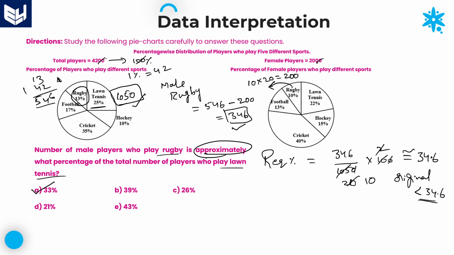33 percentage. Guys, in this way you need to solve the questions, and for these kinds of problems it will take some time to calculate male persons. Why? Because each and every time whenever male category persons are asked about any kind of sport, first you need to calculate the total, after that you need to calculate female players and then you need to subtract female players from the total so that you will get the male candidates. It will take some time to do the task. It is not a difficult thing to understand, it is very easy to understand, but it will take some time to calculate.